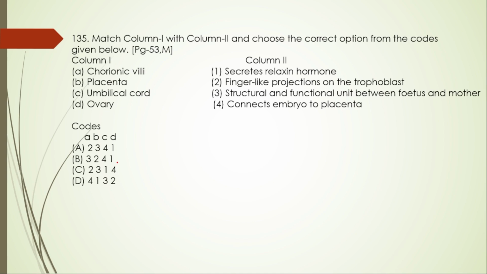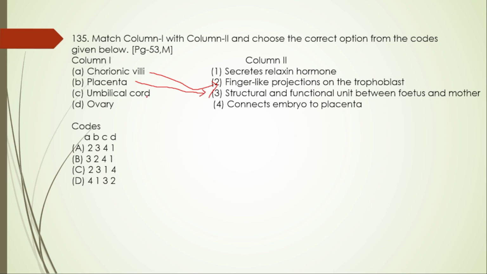135. Match the following type of question. Chorionic villi: A is a finger-like projection, so A is 2. Placenta is the structural and functional unit between the fetus and mother, so B is 3.